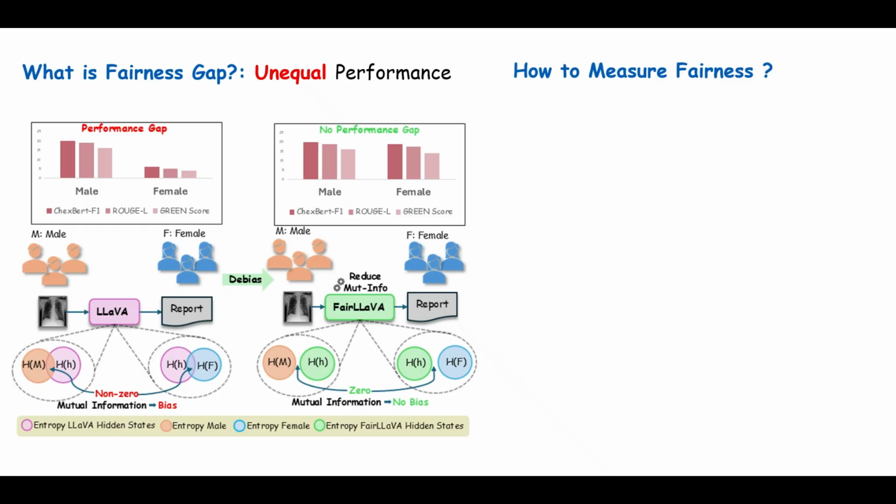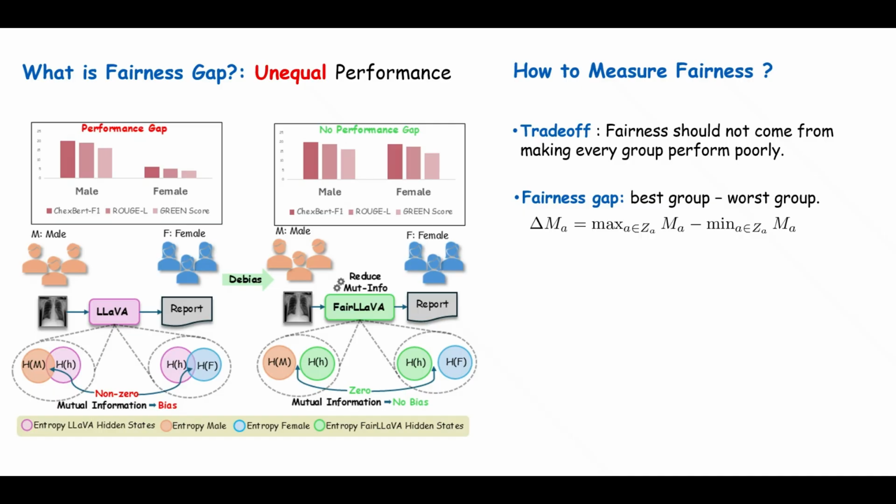So the next question is, how can we measure fairness? Here we measure fairness not only by overall performance, but by how evenly the model performs across demographic groups. We see in our experiments that there is a trade-off where a model that performs worse overall has a lower fairness gap. Therefore, a fair model should not improve fairness simply by making every group worse. So we define the fairness gap as the difference between the best performing and worst performing subgroup, but we use the equity scale metric, which rewards high overall performance while penalizing large demographic gaps.